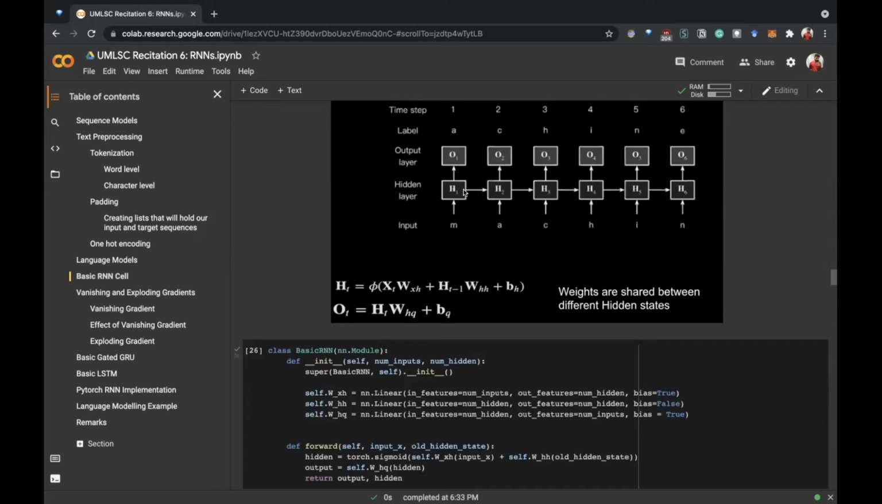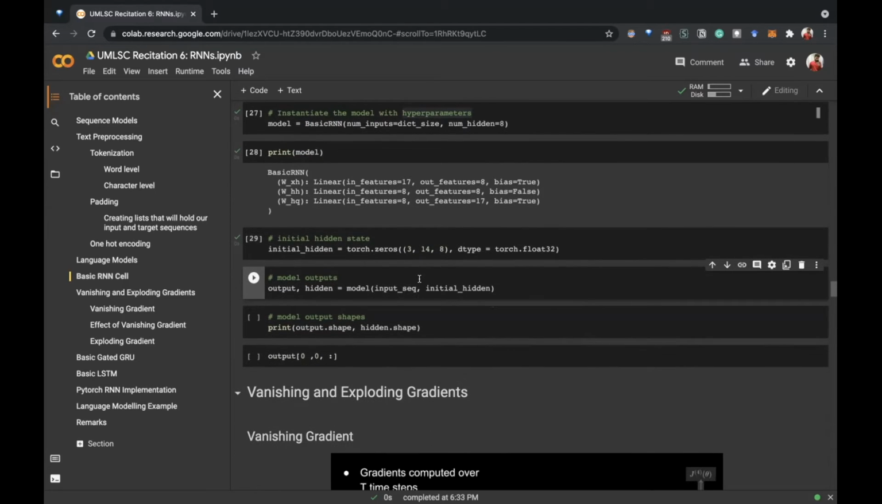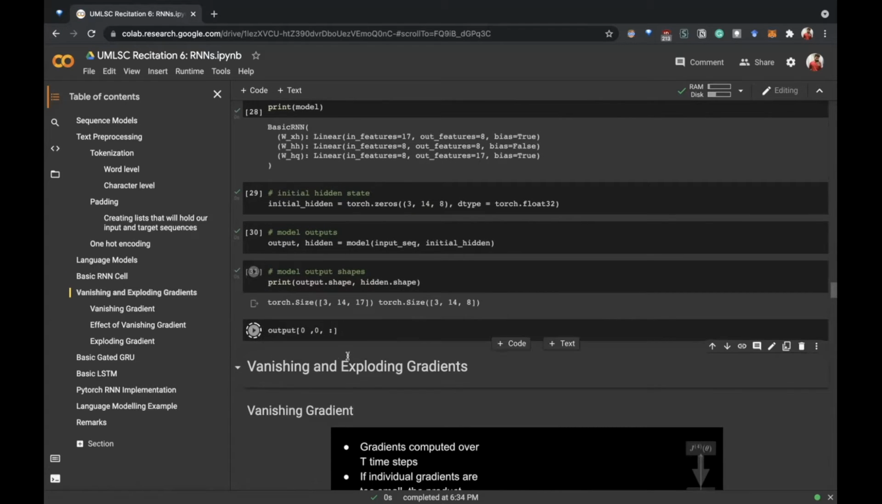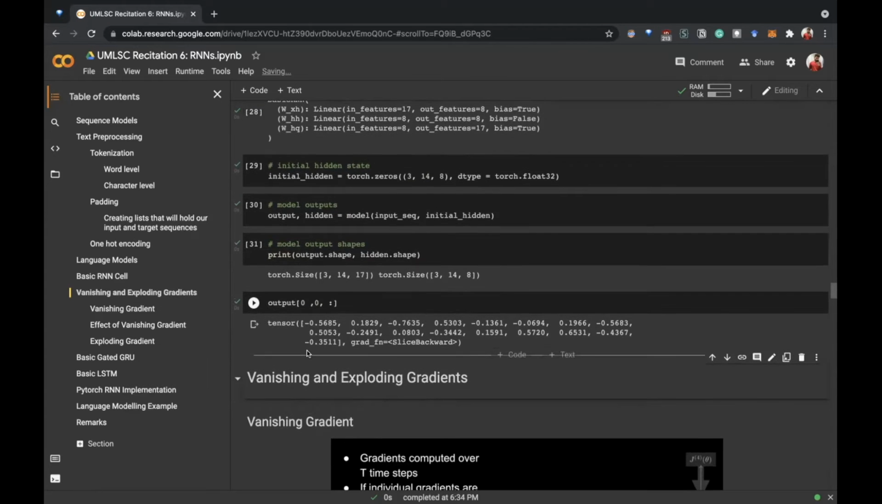We will use the previous hidden state in all these cases, but we need an initial hidden state for the first input. So we will just initialize it with zeros for now, and the size of this initial hidden state is 3 comma 14 comma 8, which is batch size, the max length, and the num hidden value. We have not trained the model for now, but I will show you one of the outputs. It will be this, but it doesn't have to mean anything because we have not trained it yet. This is just an RNN cell.